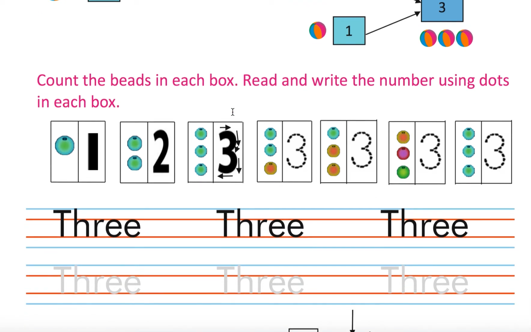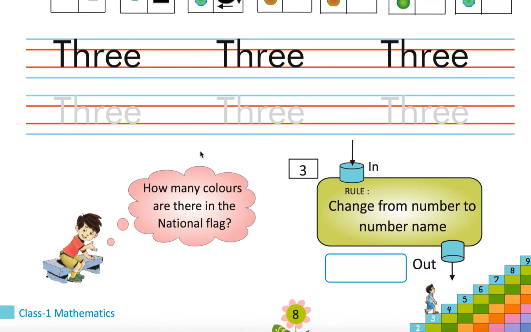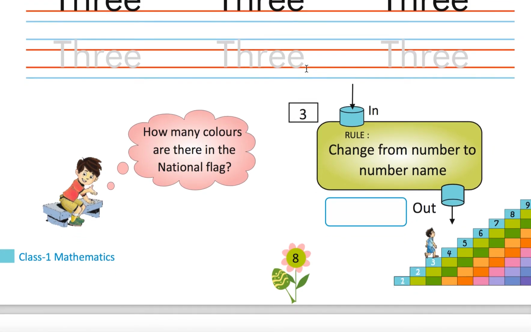Count the beads in each box. Read and write the number using dots in each box. 1, 2, 3. This is how you have to write 3. Okay, join the dots and write 3. 3 on, 3 in, 3 out. So now you have to write number name, number 2, number name, number in, number name out. How many colors are there in the national flag?